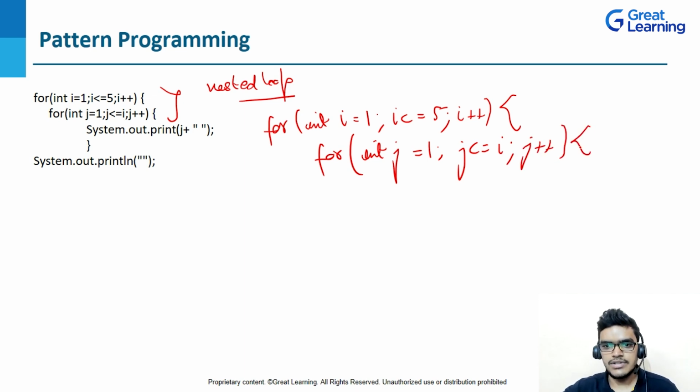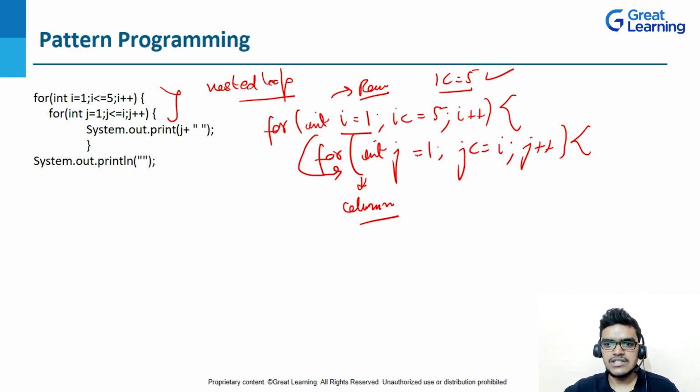Okay, so this is the concept. Now why am I using two loops? One loop I am using for the row, and that is the i loop, and j I'm using for the column, right? So let me give you the idea. Since i is equal to 1, right? So 1 is less than or equal to 5. This condition will be satisfied. So we will jump into this loop.